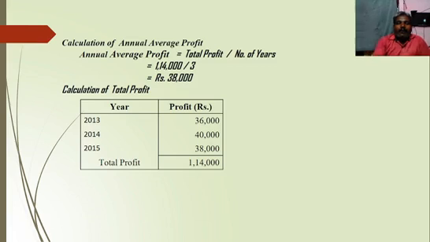We will work it out. Calculation of annual average profit equals total profit divided by number of years. Looks like it's the first method. So we need the total profit. Calculation of total profit: 2013, 36,000; 2014, 40,000; 2015, 38,000. So the total profit is 1,14,000. 1,14,000 divided by 3, you will get 38,000. It's a simple average, looks like average profit only. That is the answer. So it almost looks like the first method.